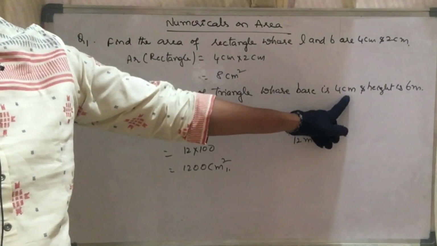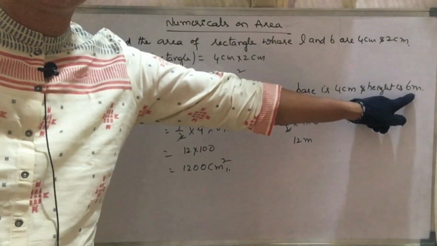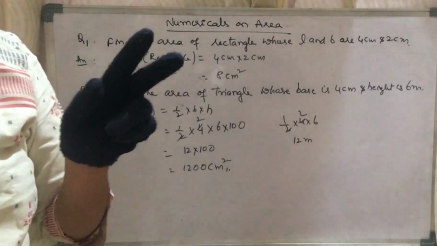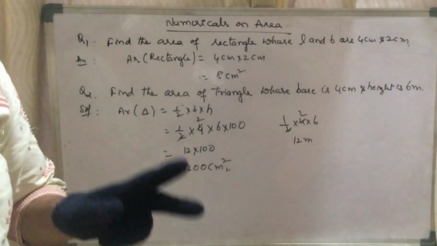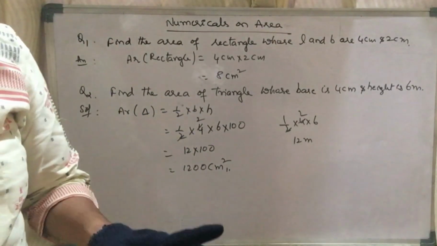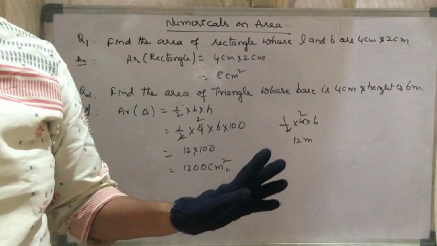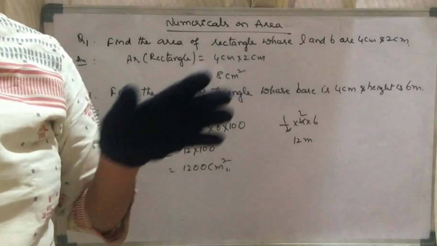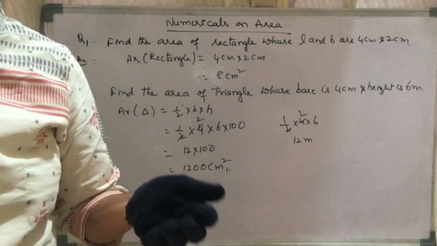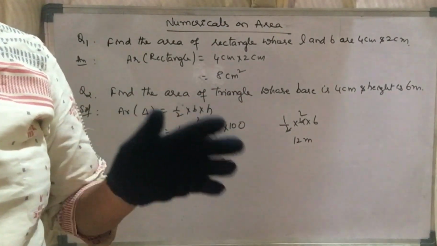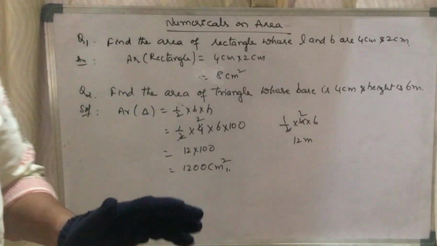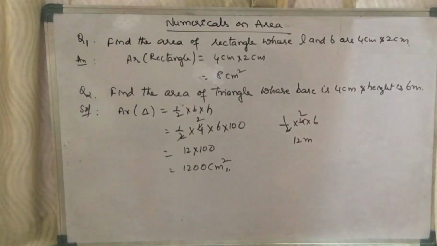Please see that one quantity is in centimeters, the other is in meters. You have to take care that both the quantities must be in the same unit. Either they must be in the standard unit or in the CGS form, but both must be in the same form. You have to convert them accordingly.